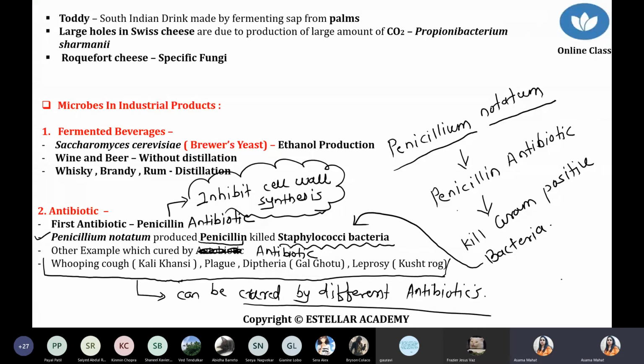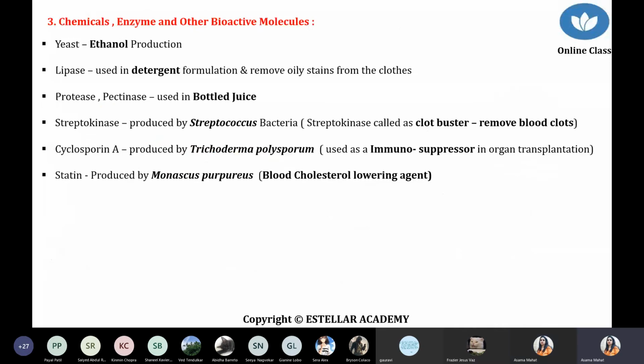Chalo, okay. First we discussed a product whose source is fungi, Saccharomyces cerevisiae. Again we discussed some products like antibiotics whose source is fungi, for example Penicillium notatum. Next part, we are talking about some chemicals, enzymes, and other bioactive molecules. This part is very, very important. First point, yeast Saccharomyces cerevisiae is used for ethanol production.